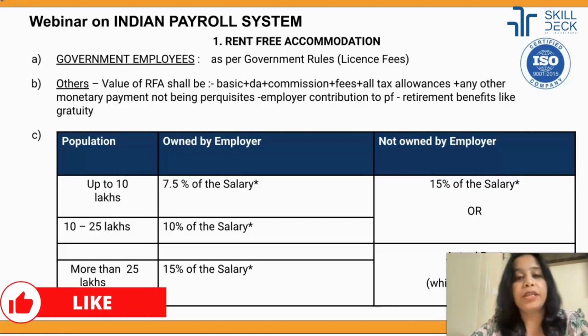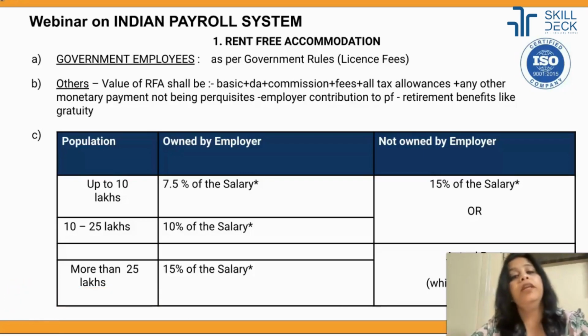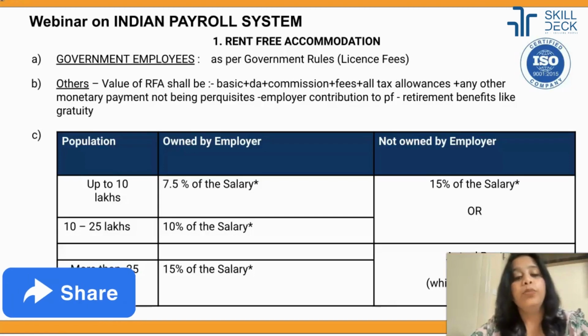First, we have to see where the house is situated and who is owning the house. Is the accommodation being owned by the employer or is it being leased by the employer? And also where the house is situated.